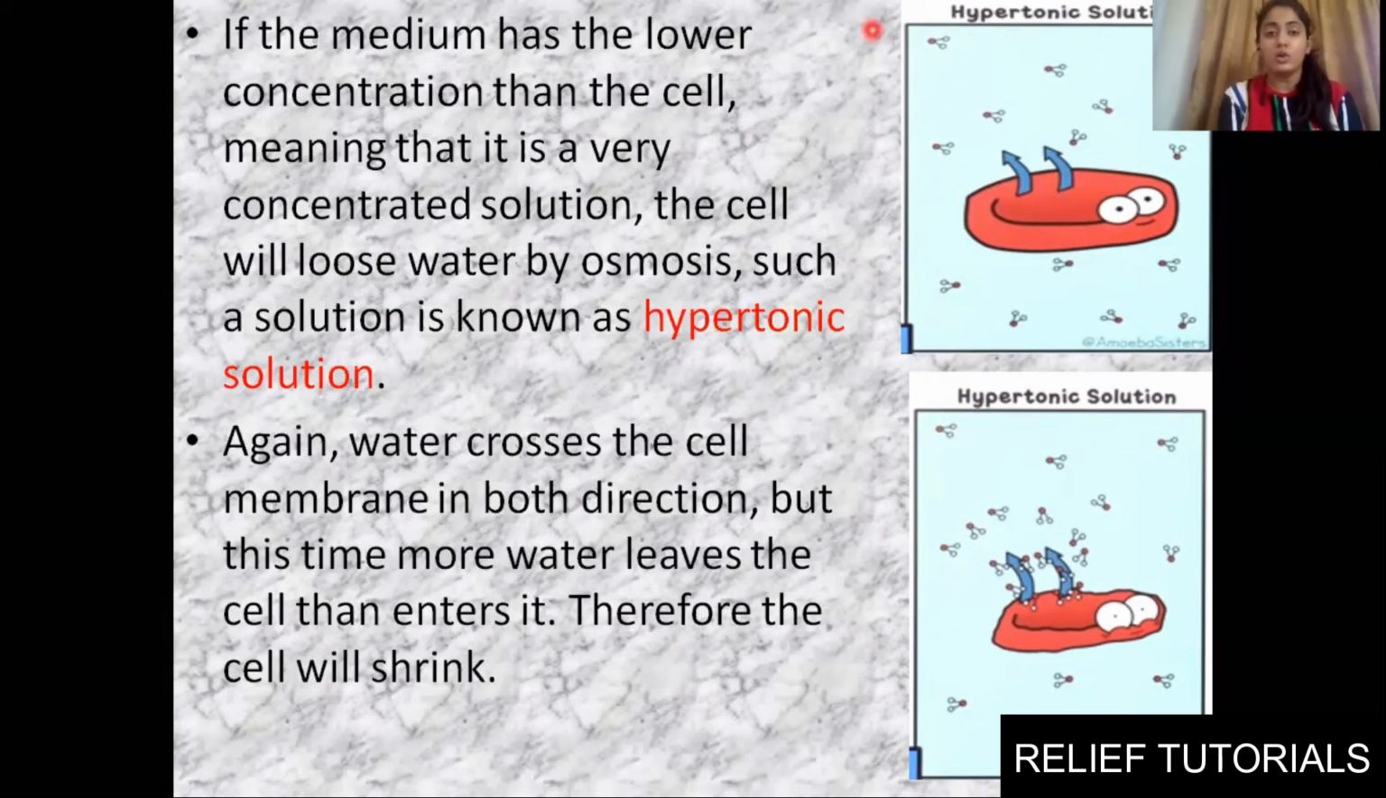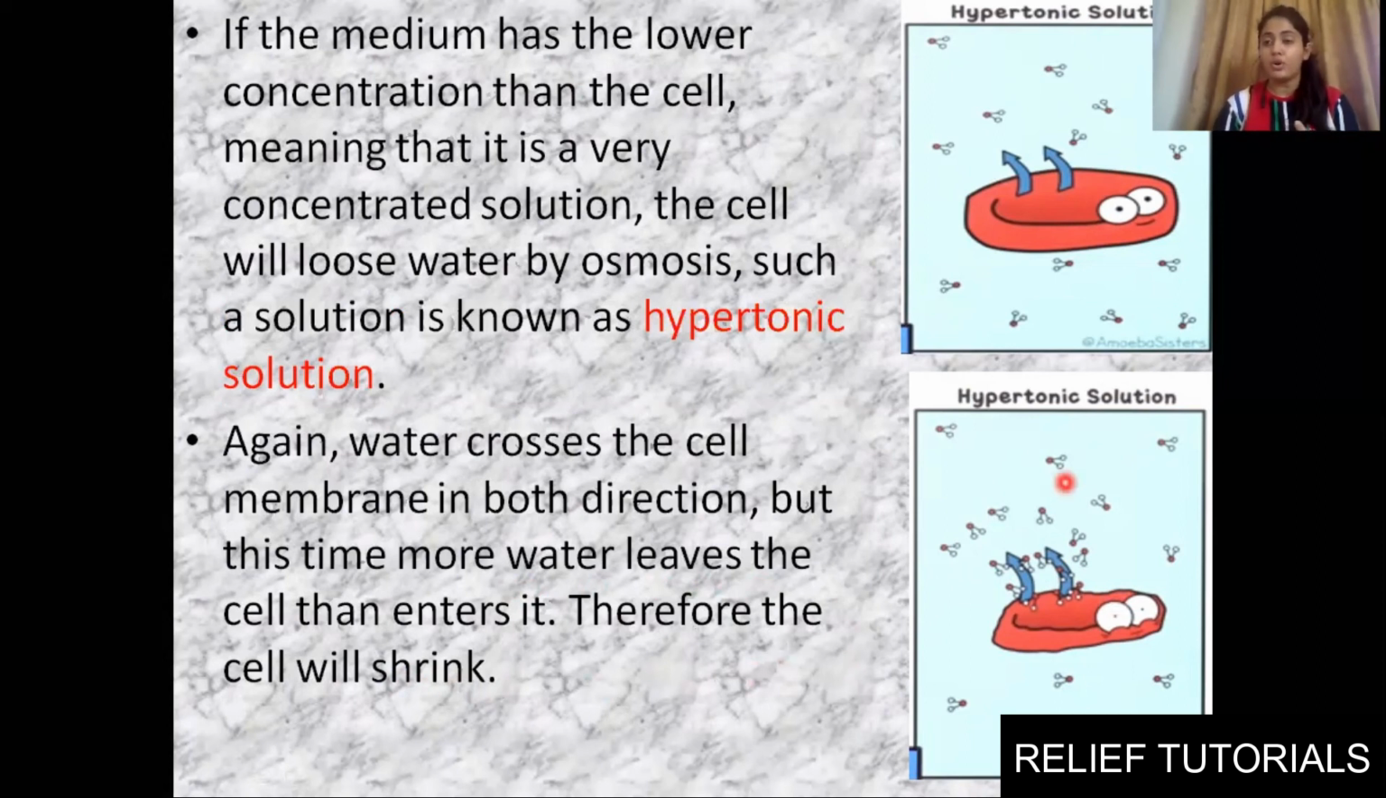If the medium has lower concentration than the cell, meaning that it is a very concentrated solution, the cell will lose water by osmosis. Such a solution is known as hypertonic solution. Clear? Again, water crosses the cell membrane in both directions, but this time more water leaves. More amount of water will leave. You can see here water is coming outside, so many molecules they have shown. Therefore the cell will shrink. So this is hypertonic solution.